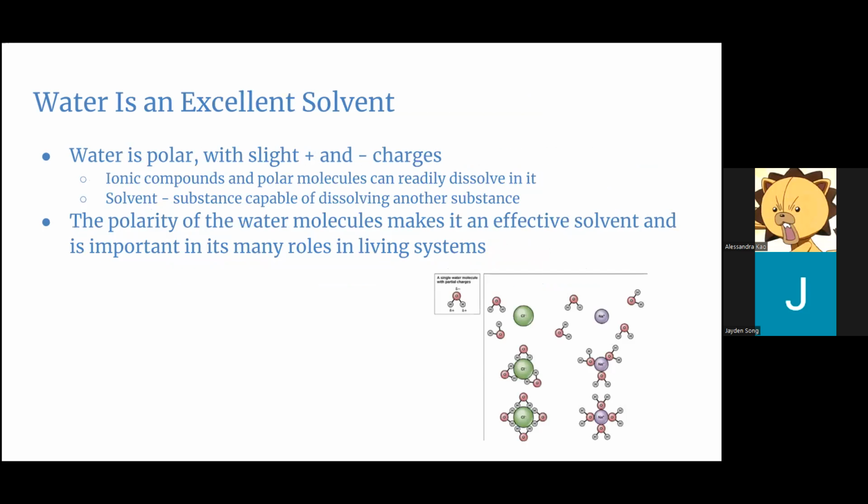Water is an excellent solvent. Water is polar with slight positive and negative charges. Ionic compounds and polar molecules can readily dissolve in it. A solvent is a substance capable of dissolving another substance. The polarity of the water molecules makes it an effective solvent and is important in its many roles in living systems.